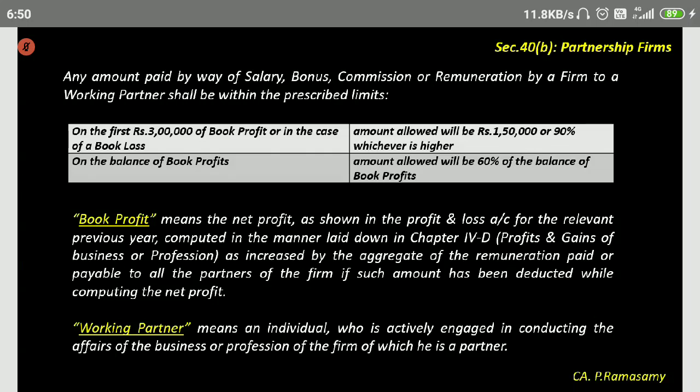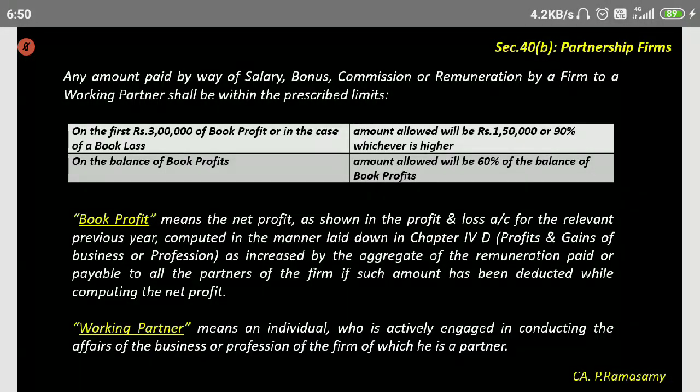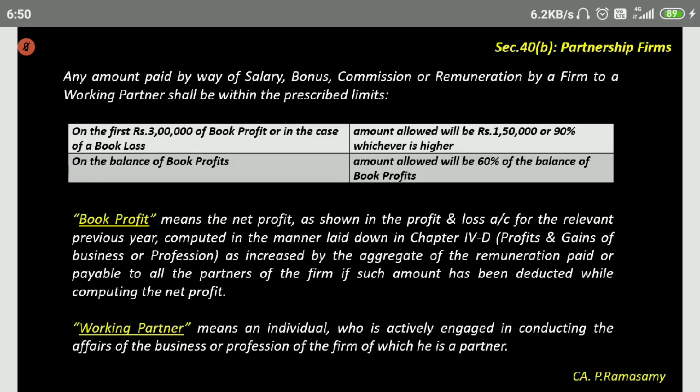Any doubt in this slide? If you have, you can ask. Numerical example follows, how to calculate. Can we move on? Yes. Can we move on? Arunachala. Yes. We'll move on.